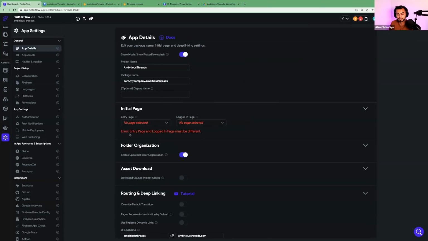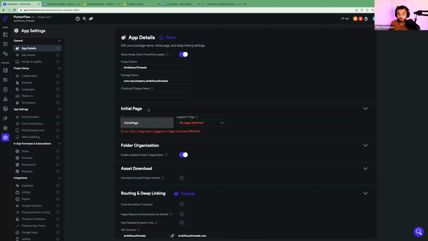Okay, so one of the errors we have here is error, entry page and logged in page must be different. So what this is saying is that, hey, you need to specify a page when a user is not logged in, and you need to specify a page when a user is logged in. So if you're a brand new user, where do you go? And if you're a returning user, where do you go? I hope I've drilled that in. Okay.